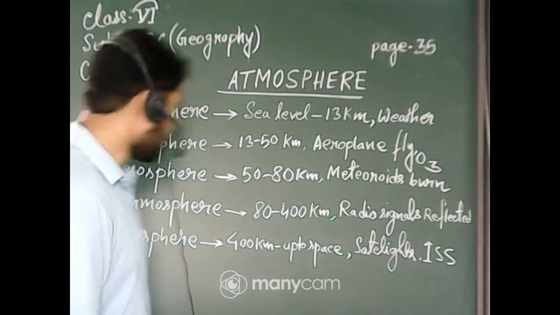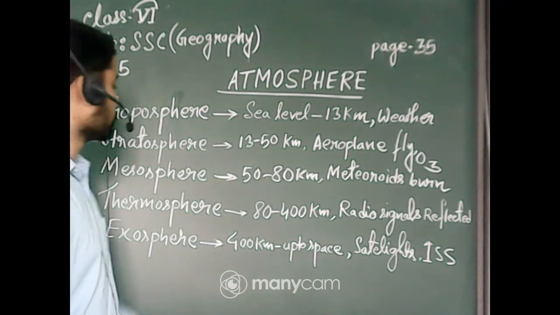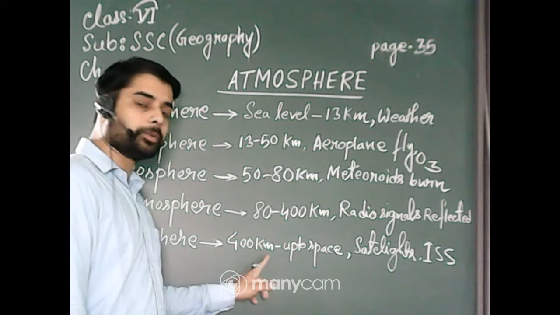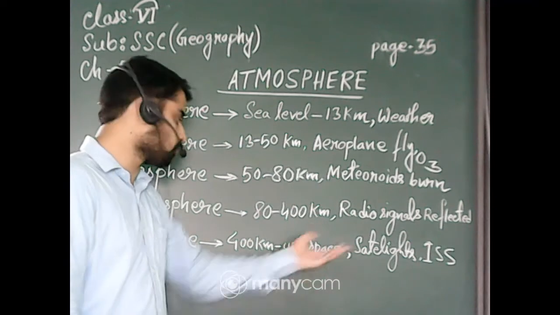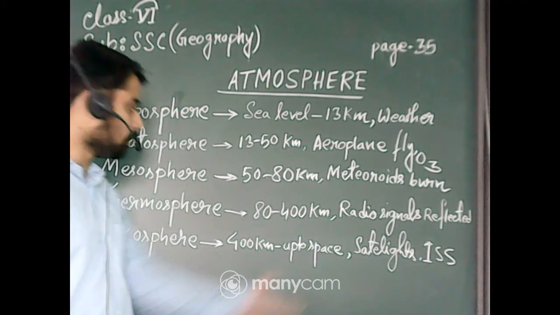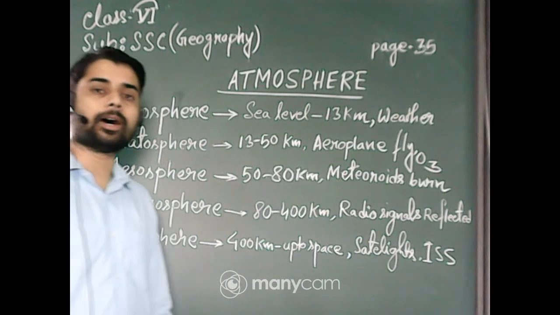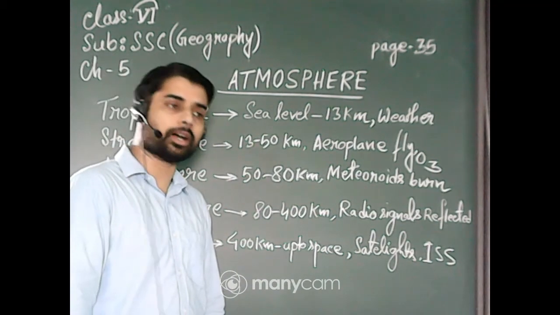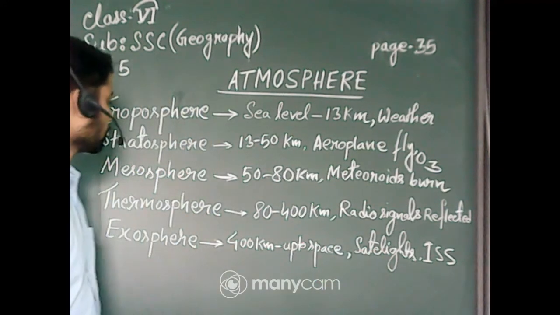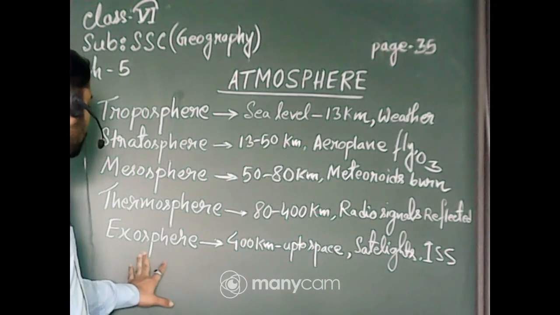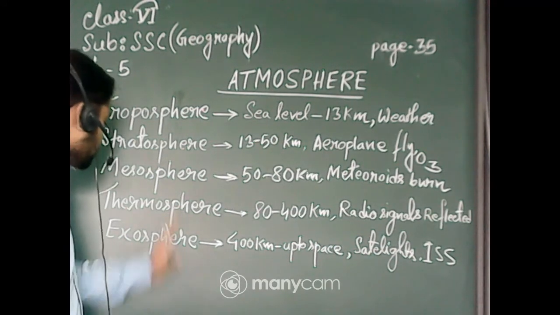And the last one is the exosphere. The exosphere starts from 400 kilometers above the surface and goes up to space, merging with space. All the satellites, the navigation satellites as well as the transmission and other important satellites, move around our earth in the exosphere.